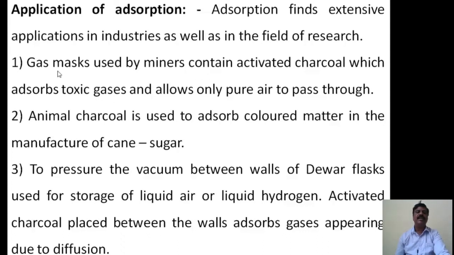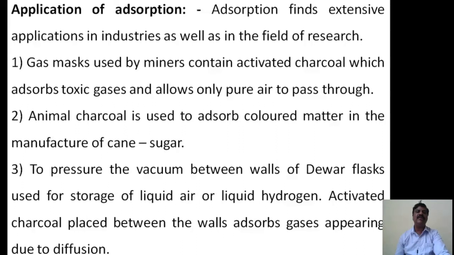The first goes to gas masks used by the miners. They contain activated charcoal which adsorbs toxic gases and allows only pure air to pass through. While mining, in a gold mine or factory, there will be many dust particles. We inhale that dust along with oxygen in the process of respiration, and there are chances of lung cancer.